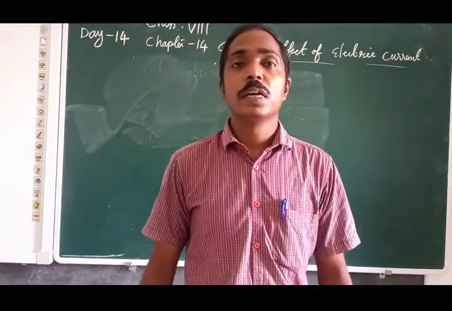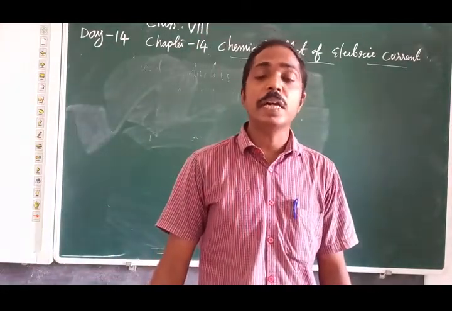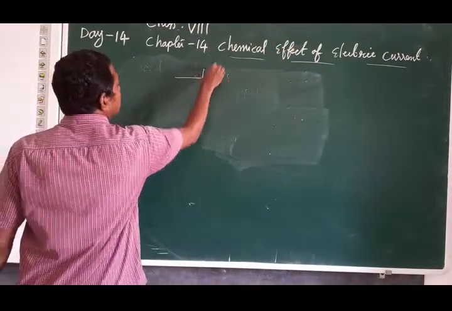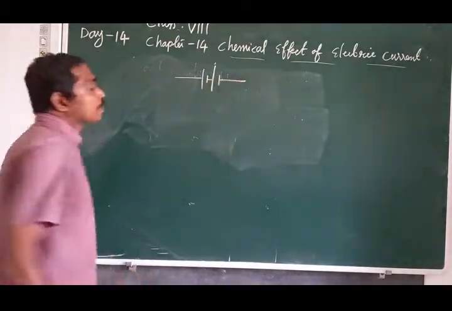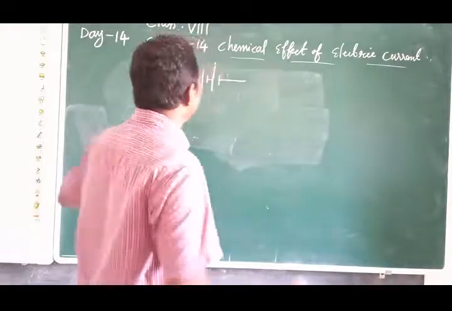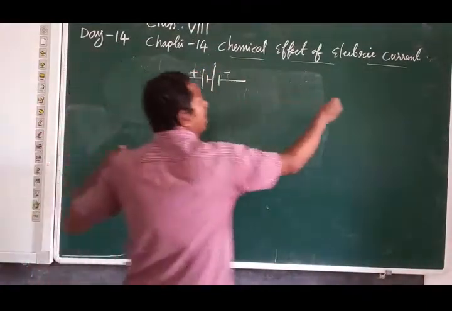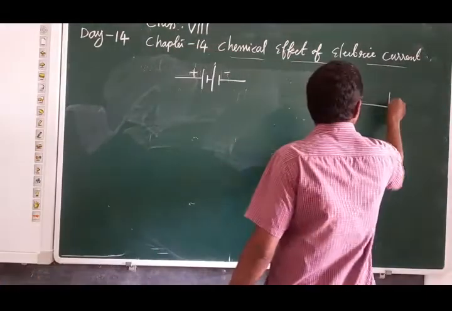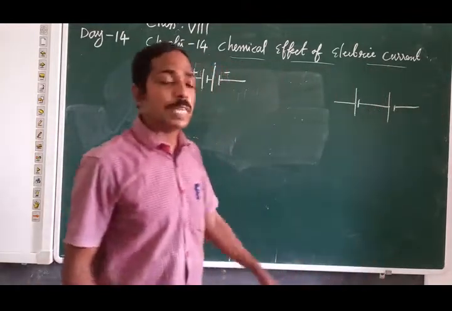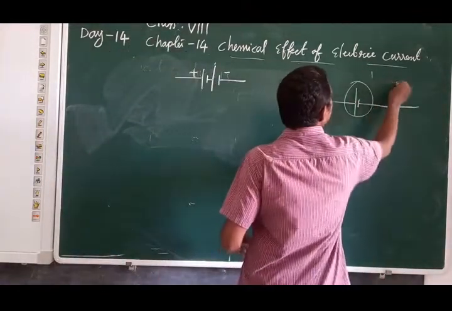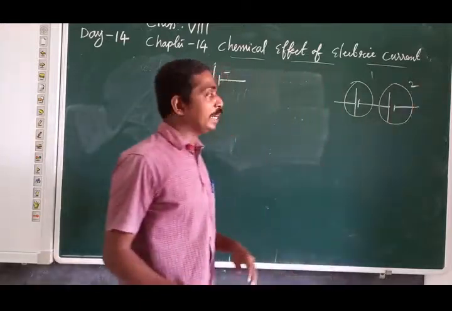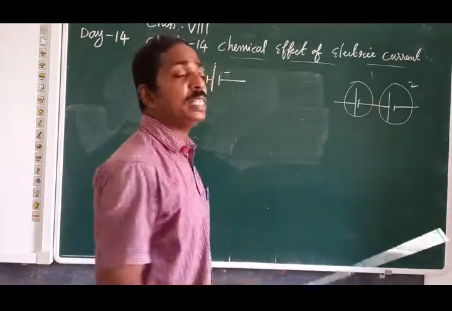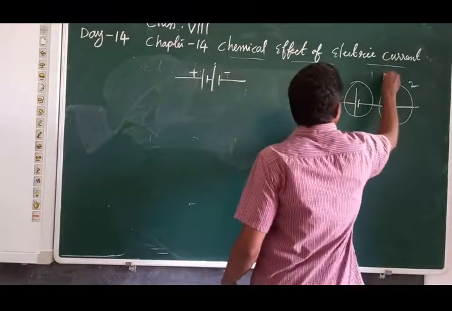Look here, do liquids conduct electricity? For that we are using a circuit diagram. What is this, children? This is a battery, positive and negative. One cell we represent like that. When two or more cells are connected like that, we get a battery. This is one cell, this is another cell, the second cell. The negative of the first cell is connected to the positive of the second cell.